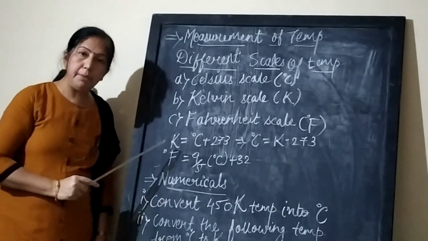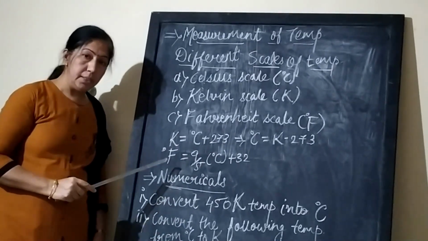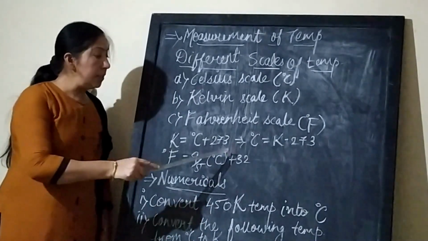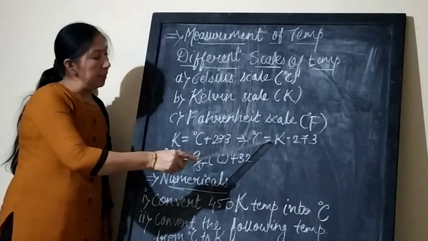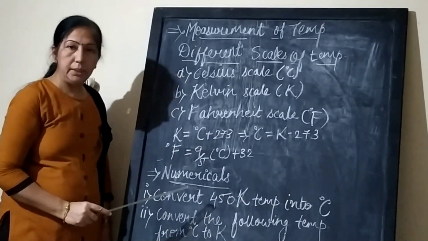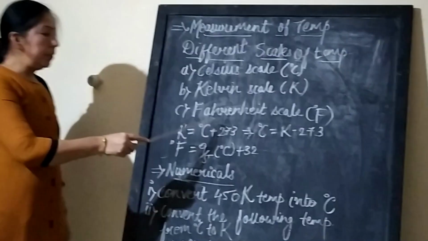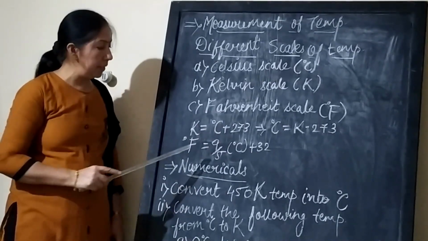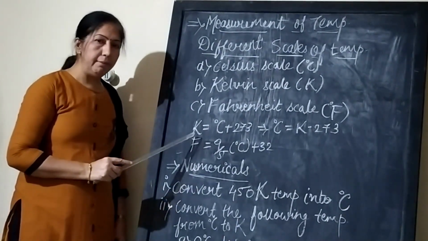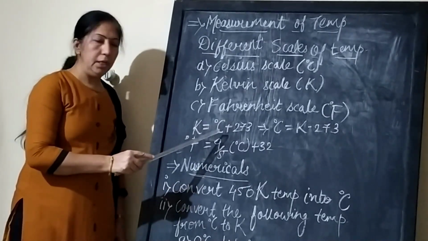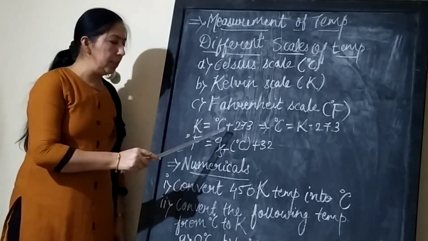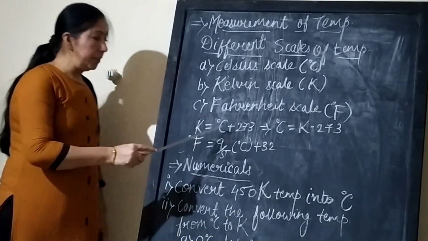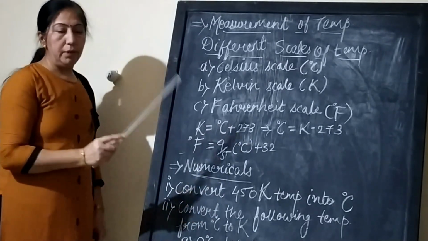Now there is a relationship between Kelvin as well as Celsius. Kelvin is equal to degree Celsius plus 273. This implies degree Celsius is equal to K minus 273. If the value is given, the melting point of ice as well as the freezing point of ice is 0 degree Celsius. So if we want to convert it into Kelvin, we have to put 0 degree plus 273. So 0 degree Celsius shows 273 Kelvin. Here is the relationship between Celsius as well as Kelvin.